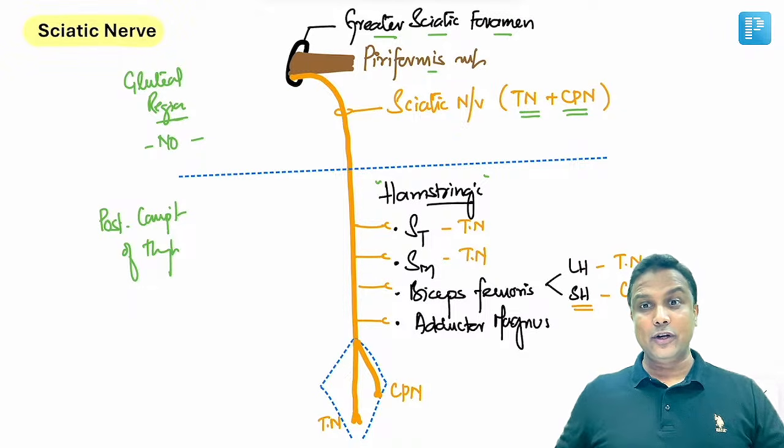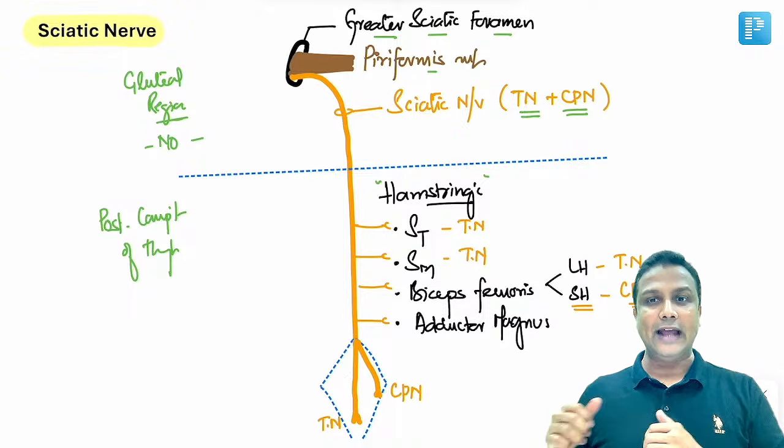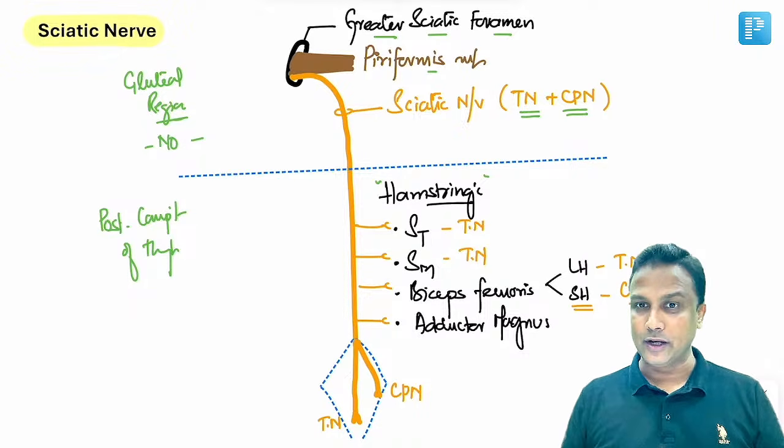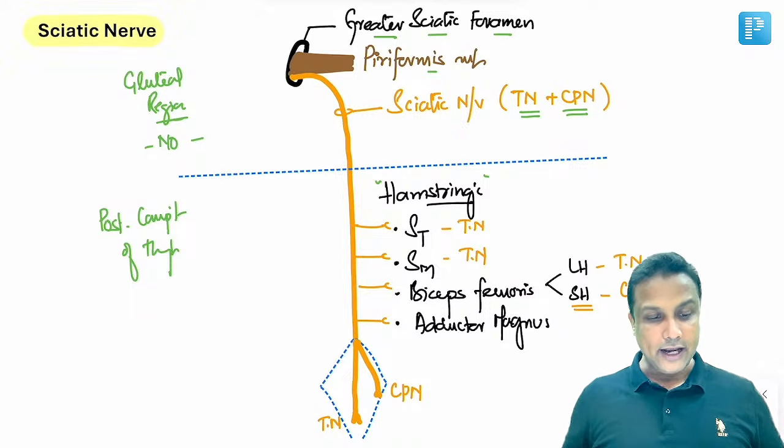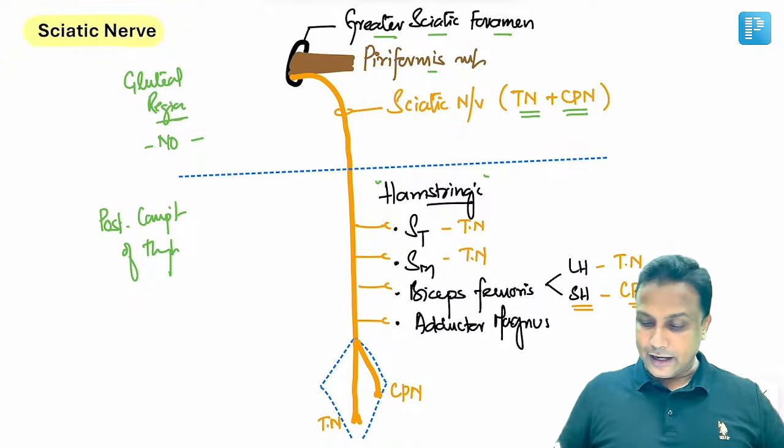Hanji, biceps femoris long head will be supplied by the tibial nerve and the short head is actually supplied by the common peroneal nerve. Please remember that exception here. Now moving on to the next one, adductor magnus.